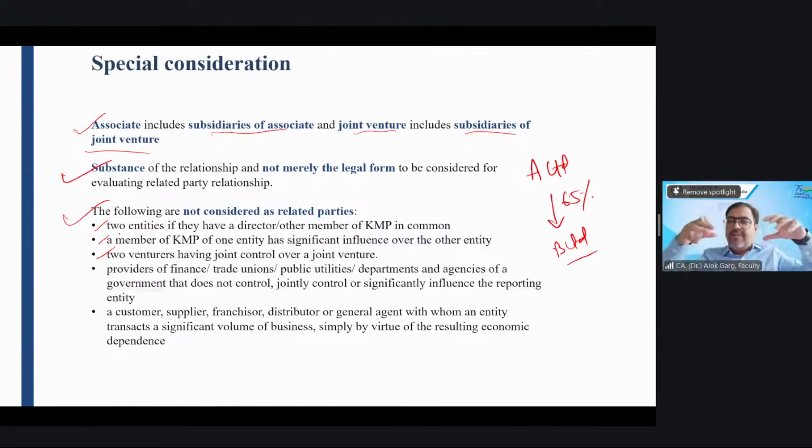Adani and Indian Oil. So just by creating a joint venture, whether these two entities will become a related party, these are the two joint venturers. Just by investing or by creating a common project, will these two entities become a related party? No. If it were so, for example, if this clause would not have been there, then Adani